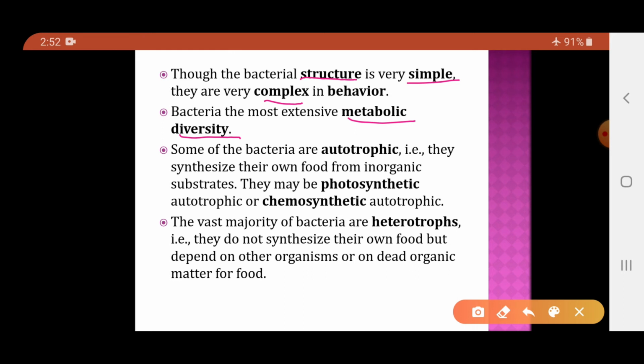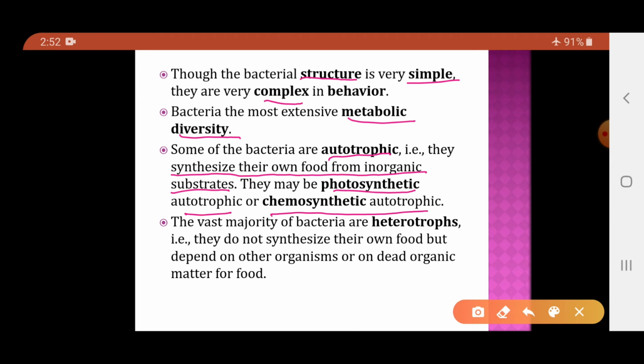Some of the bacteria are autotrophic, that is, they synthesize their own food from inorganic substrate. So, as we have studied, monerans may be autotrophic or they may be heterotrophic. If they are autotrophic, it means they will prepare their own food from inorganic material. Now, this autotrophic may be photosynthetic autotrophic or chemosynthetic autotrophic.